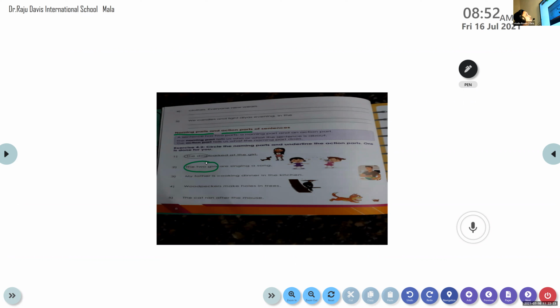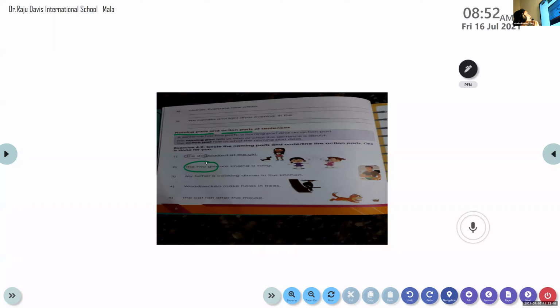Haya, look at the sentence. Don't look here and there. Look at the sentence and tell me. The two girls are singing a song. What is the action being done here? Two girls are the ones who are doing the action, naming part. What is the action being done here?